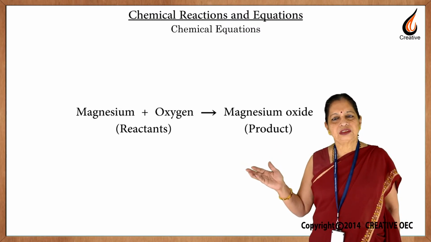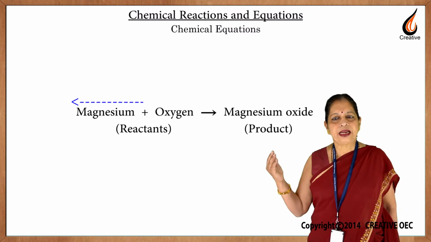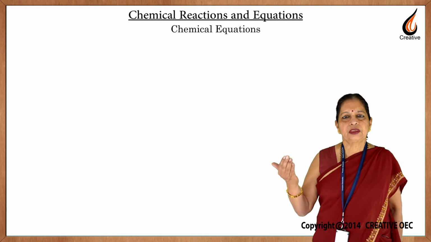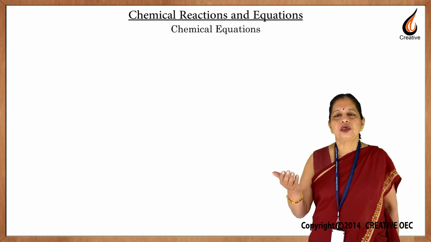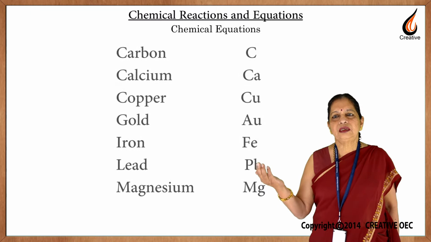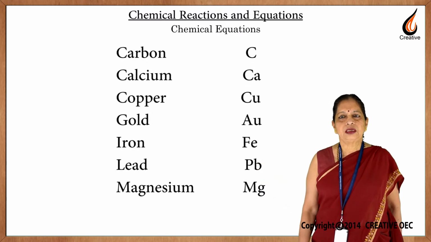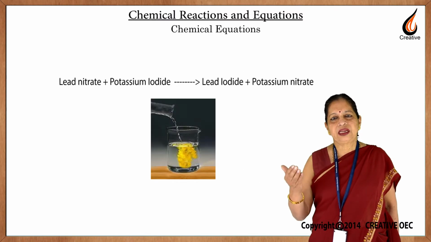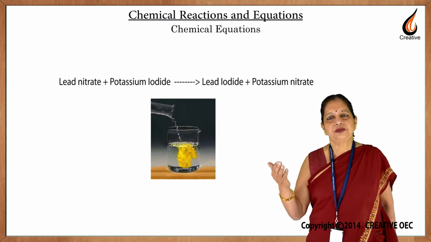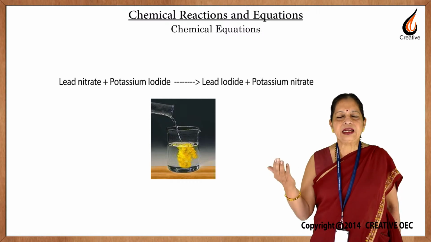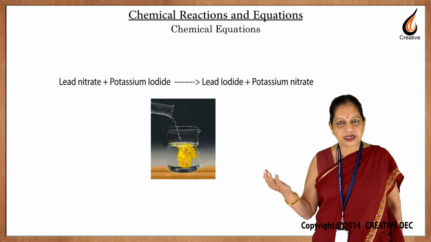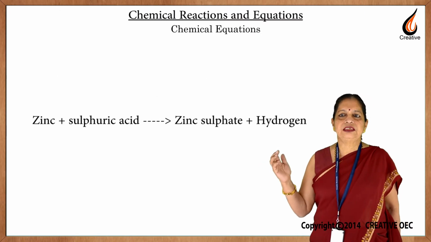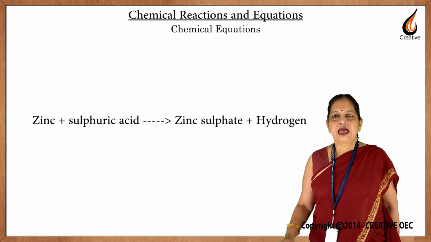Writing word equations is a long and tedious process. We should replace these words with chemical symbols and formula. The other two experiments which you did: lead nitrate plus potassium iodide gives lead iodide plus potassium nitrate. Then the third one, zinc plus sulfuric acid gives zinc sulfate plus hydrogen.